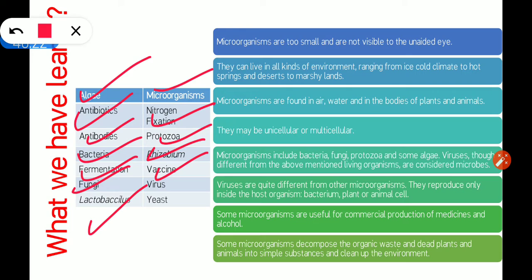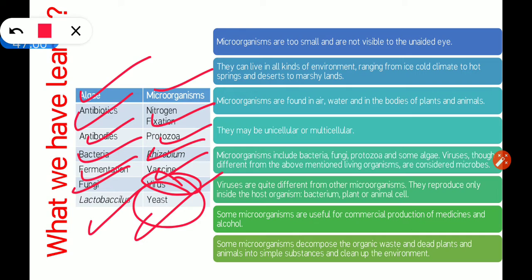Vaccine, what is a vaccine? When dead or attenuated, weakened microbes are introduced into our body and our body produces antibodies, this process is called vaccination. Next is a virus. Virus is also an organism that can only be seen under a microscope. What is the specialty of virus? It will reproduce only in the host. Outside it will not reproduce. Yeast is a type of fungus.